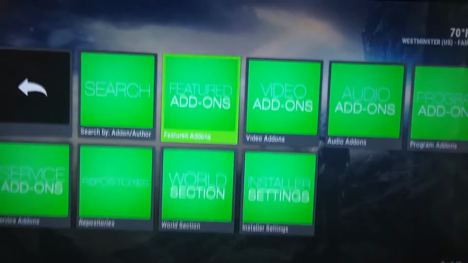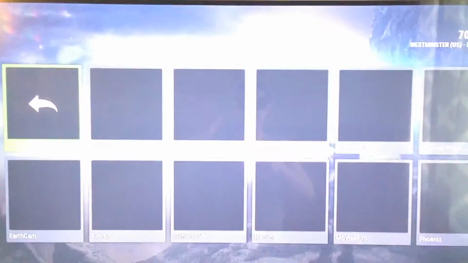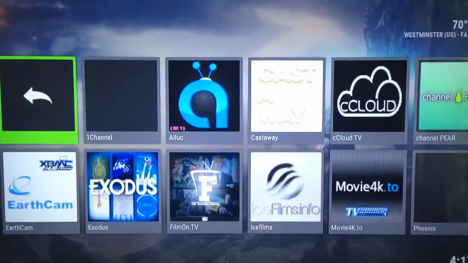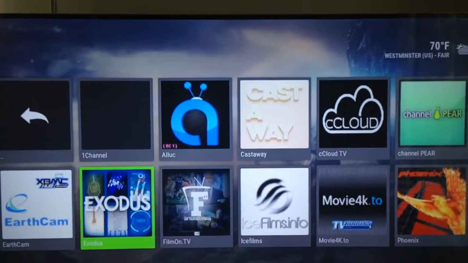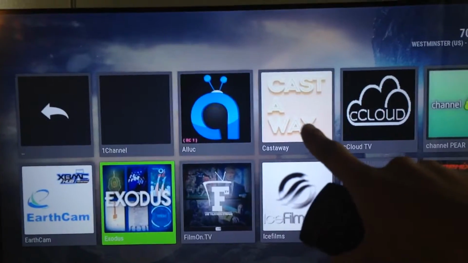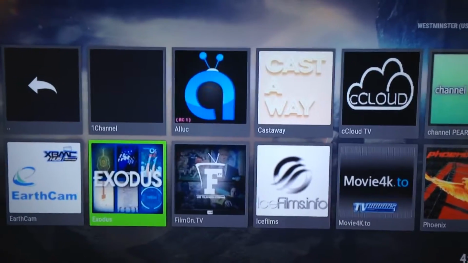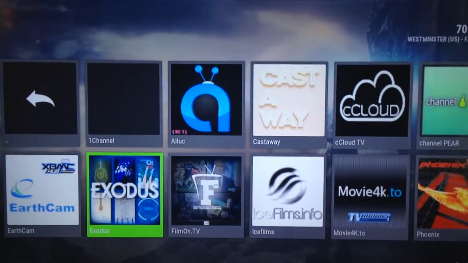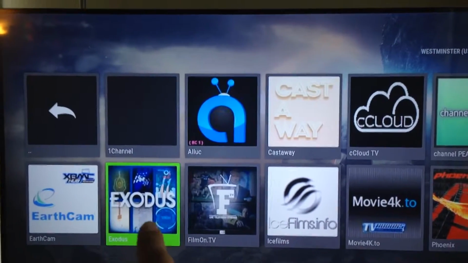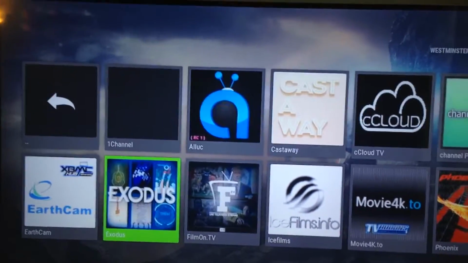You can find it inside this featured add-ons folder. Right there, Exodus. Castaway is a live TV one that I installed on mine too. Works alright. But Exodus, that's the new Genesis. So go ahead and install that one.